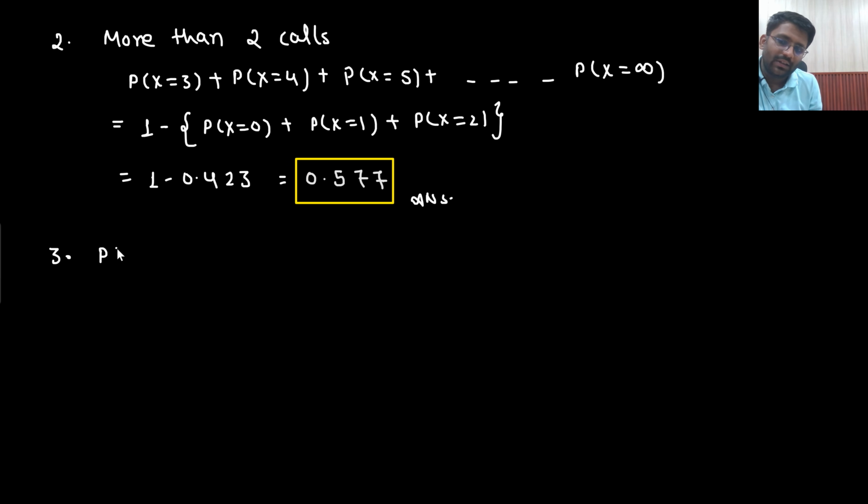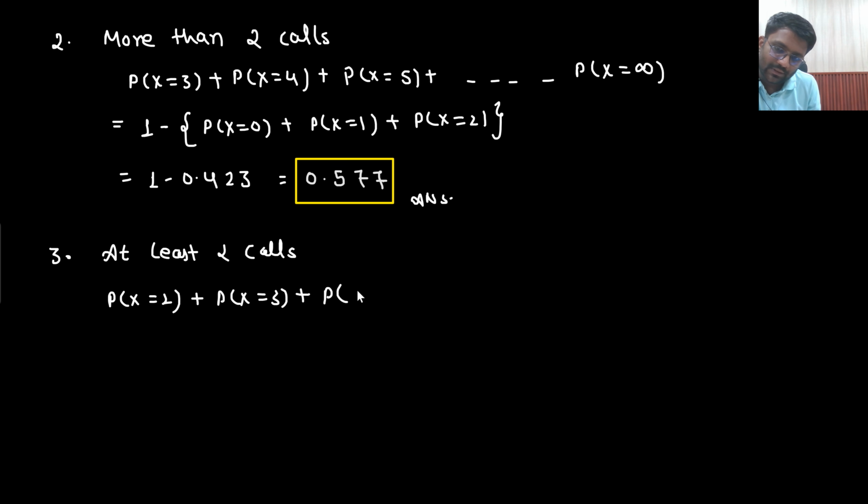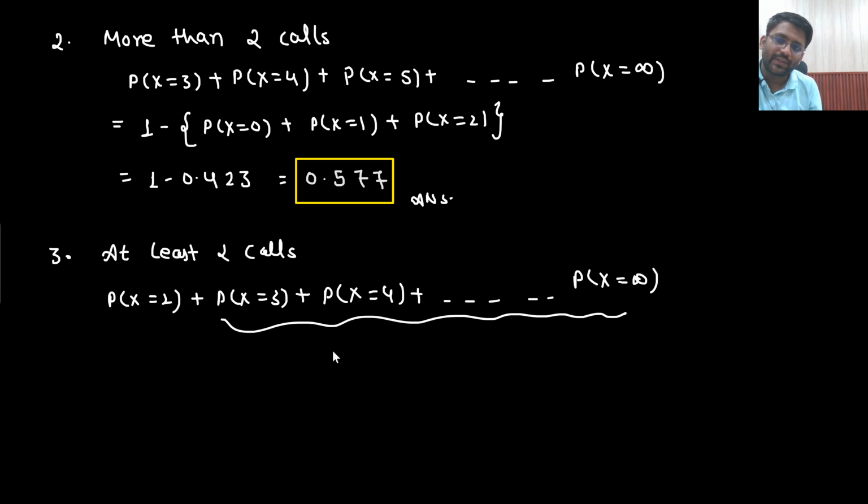That means what they are asking, at least 2 calls. So if you bring either 2 apples, or 3 apples, or 4 apples, or 5 apples, everything would be fine for me. Have I already found this value? This value I have already found out, that is 0.577.